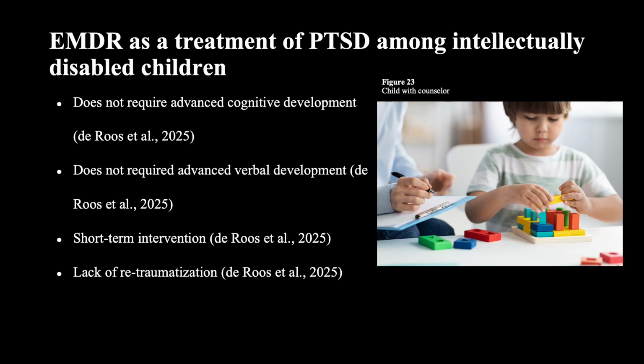EMDR is an ideal treatment modality for children in the early childhood stage, 0 to 8, because it does not require advanced cognitive or verbal development. This intervention can be used among children experiencing post-traumatic stress disorder symptoms at a range of intellectual abilities. The short-term nature of the treatment is well suited for young children with intellectual disabilities due to their reduced capacity for effective long-term participation. The intervention is dependent upon eye movement and does not require the child detail their experiences. This approach will also decrease the likelihood of re-traumatization.